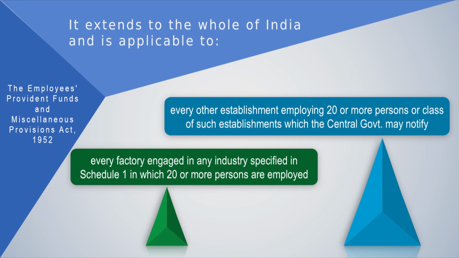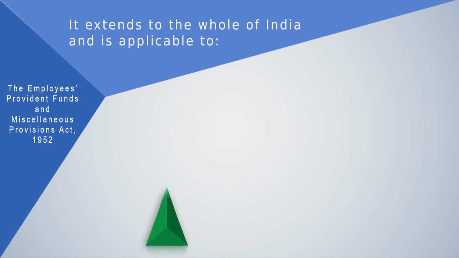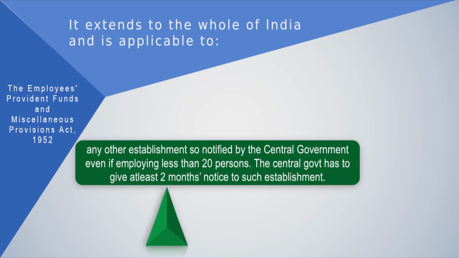Number 2, every other establishment employing 20 or more persons or class of such establishment which the central government may notify. Number 3, any other establishment so notified by the central government even if employing less than 20 persons. The central government has to give at least 2 months notice to such establishment.